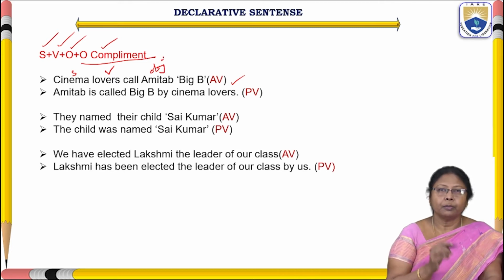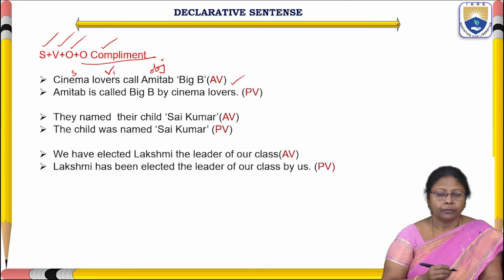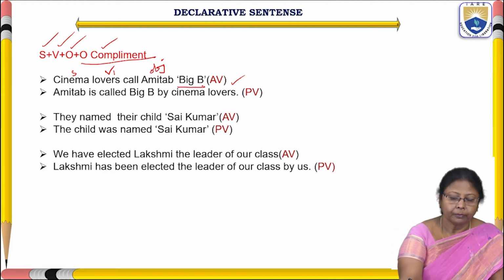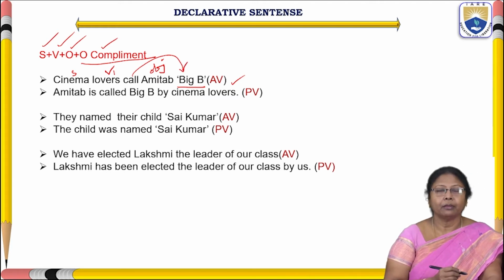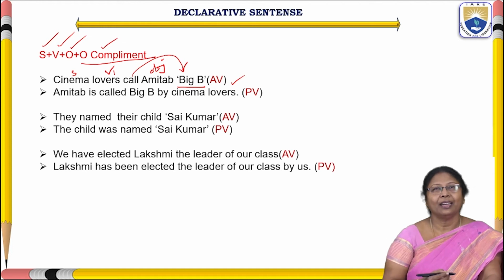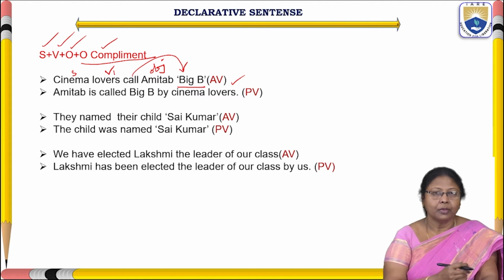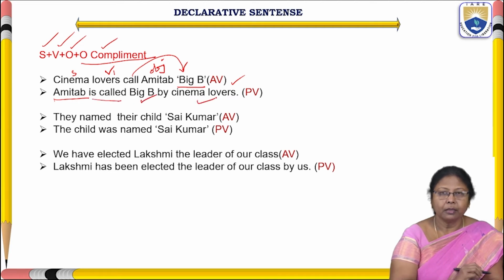So what is the object complement? Big B. This is the complement given to Amitabh Bachchan. So how do we convert this sentence into passive voice? The object will take the place of the subject, as we know. So Amitabh is called Big B by cinema lovers.